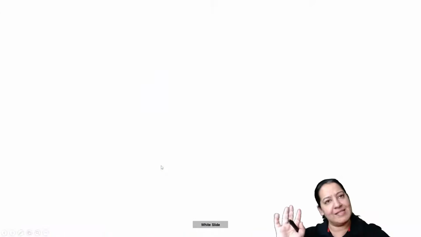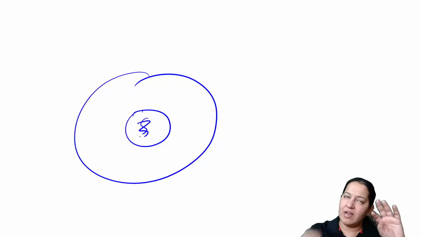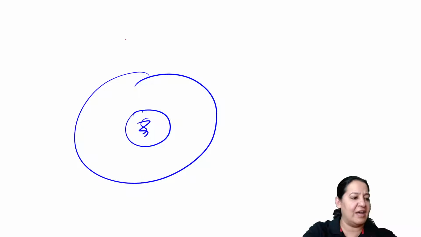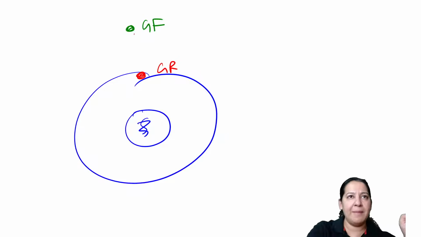So the 5 steps, as I have told you previously also, this is a cell. It wants to do cell division. So it occurs in 5 steps. First, a growth factor will come. Can you see this is a growth factor? This is the first step. This is the second step. It will come and bind with the growth receptor.